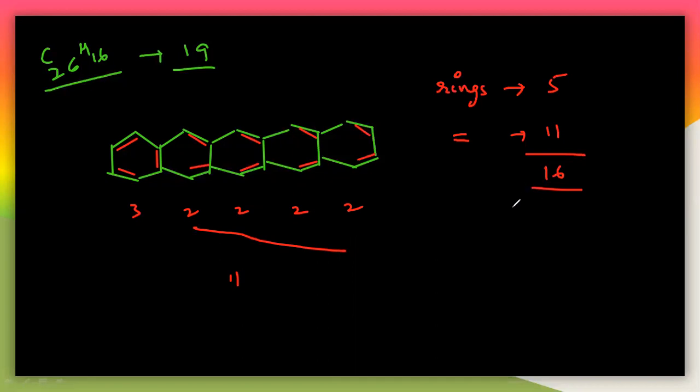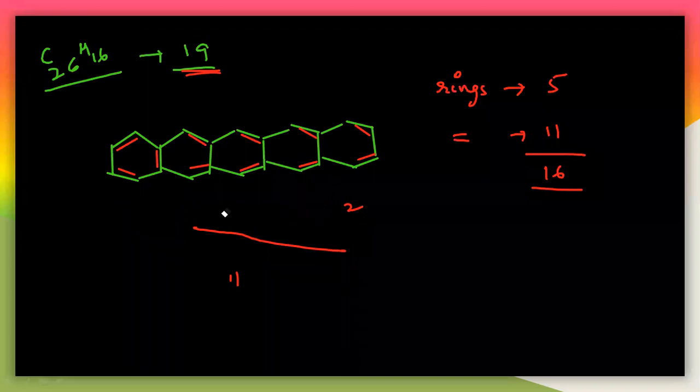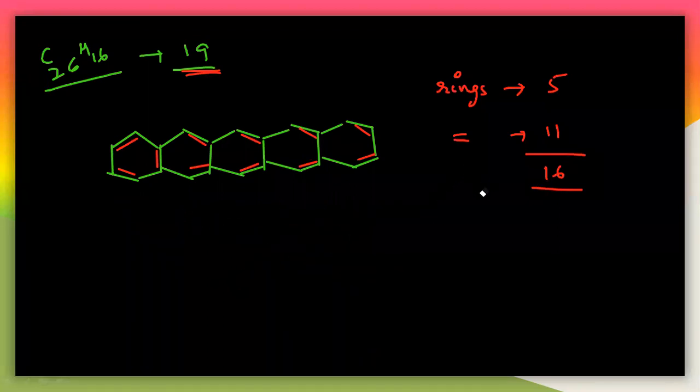So the double bond equivalence must be 19 here, but totally we are getting 16 here. So that means you have to draw 3 more here. So let us try to take another ring, so that you will get the 19 here.